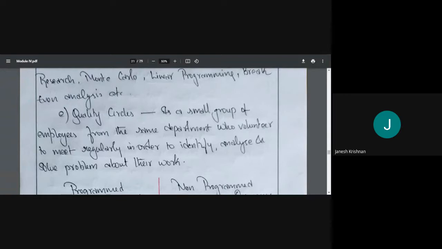Every Friday they'll meet and discuss what is happening in the department. What is the problem in our department? What can we do to solve it? They will sit, talk, analyze, and find some solution.